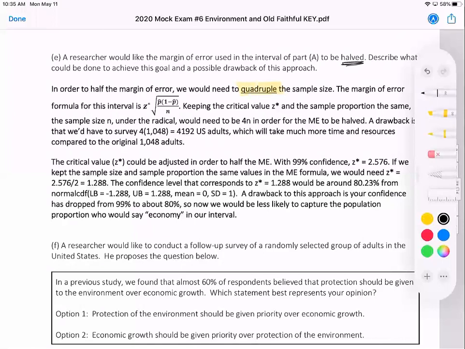So the question says, describe what could be done and a possible drawback of this approach. Minimally, for full credit, I would accept: in order to halve the margin of error, we need to quadruple the sample size. And then to address the possible drawback, which is right there.